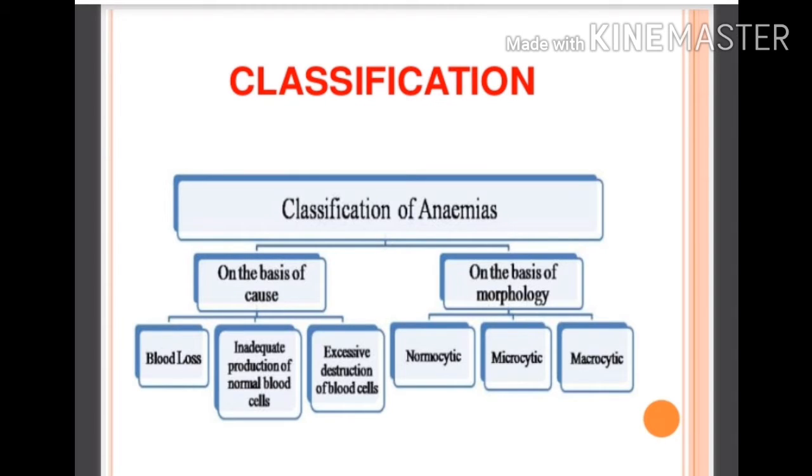So now, what is the classification of anemia? Classification of anemia can be on the basis of cause and on the basis of morphology. On the basis of cause, it is due to blood loss, inadequate production of normal blood cells, or excessive destruction of blood cells. On the basis of morphology, it can be normocytic, microcytic or macrocytic. So let's see one by one.